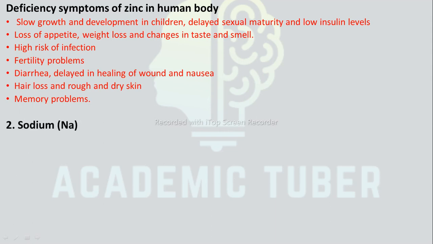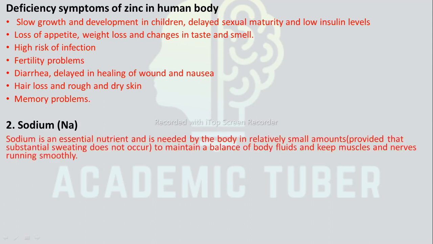Now we are going to discuss the second important metal for human beings, that is sodium. Sodium is an essential nutrient. It is essential for the body in relatively small amounts. It is present in the form of ions in and outside of the cells of the human body. It is very important to have the normal quantity of sodium every day to feel well and prevent certain health hazards. The main source of sodium is table salt.